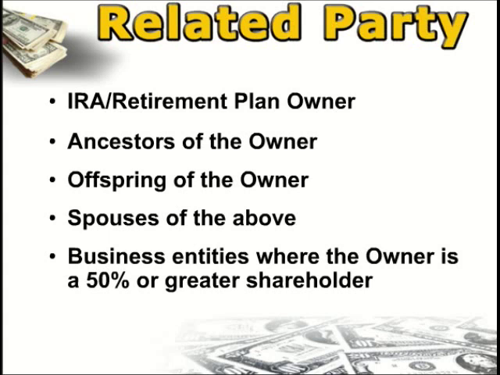Now, I know what a lot of you are thinking. You're thinking, well, gosh, that's no big deal, because now I'll just set up an entity, I'll own 49% of it, and now I can have my IRA loan the money over to the 49% owned entity. Guys, it doesn't work that way. Under the tax code, you have the regulations, but then you have all sorts of administrative guidance and rulings issued by the IRS, not to mention the court cases.